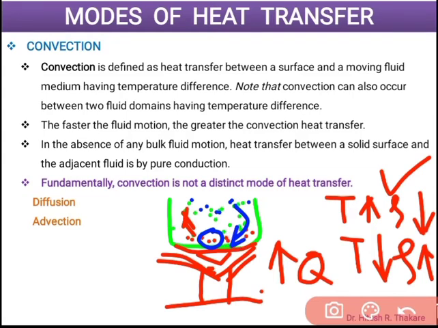Now, if you observe these cold molecules, again they will come in contact with the bottom surface of the vessel and they will absorb energy from it. Then their own energy will increase, their own temperature will increase, their density will decrease. Again they will move up in the level, and the vacuum created will be filled by the next layer of water molecules. In this fashion, a kind of current, a kind of wave, is set up. The molecules are getting heated, going up, and the upper molecules are coming down, getting heated, and again going up. And in this way, the boiling will happen, the heat transfer will happen.